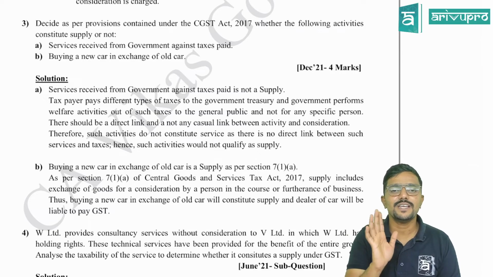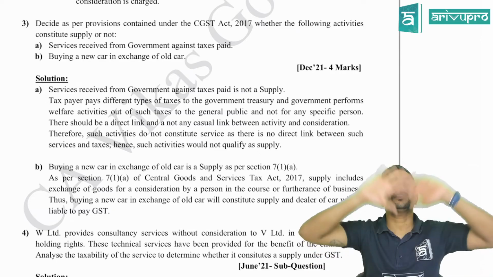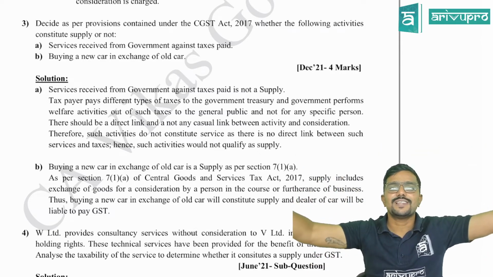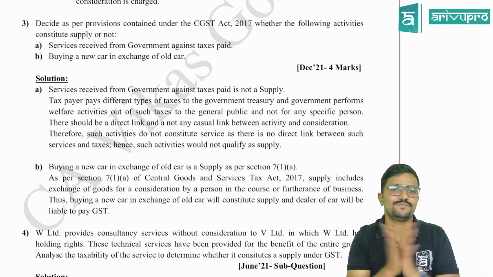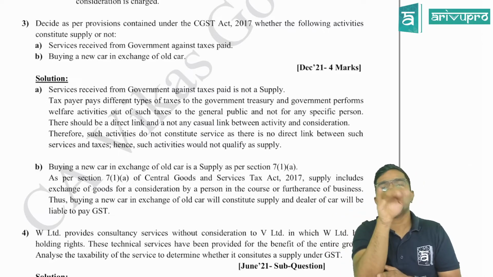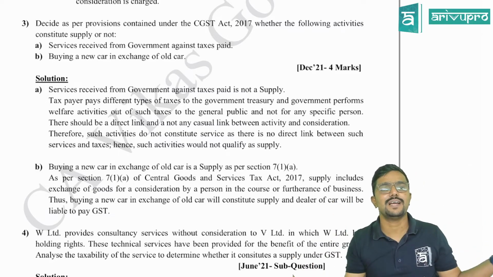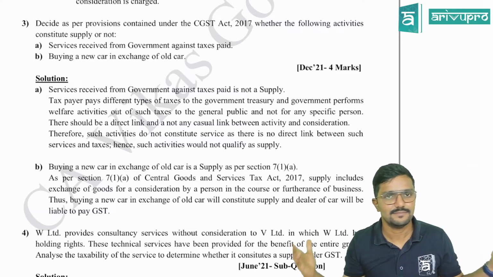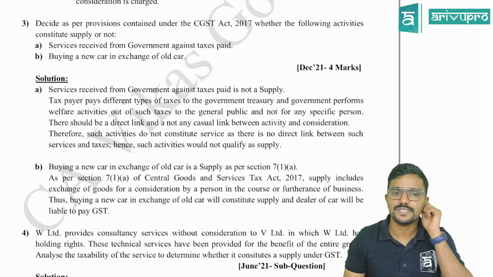The government is not giving it for you alone. It is giving for the public at large. So in that case, is it a supply? No, it is not a supply, because services given by the government is not for you alone. It is for the entire public in general. Clear? Yes, it is not a one-to-one service.